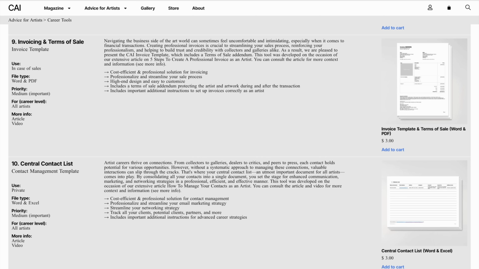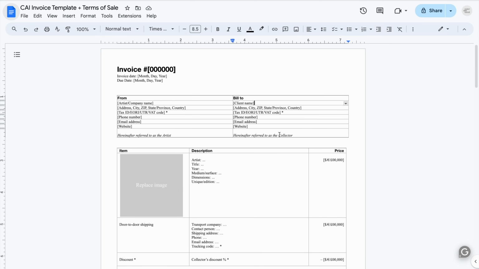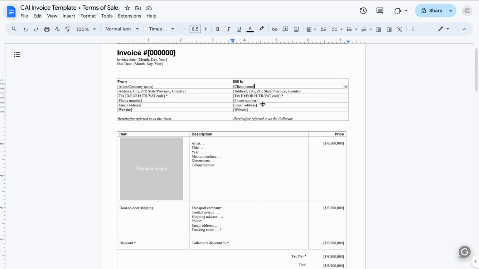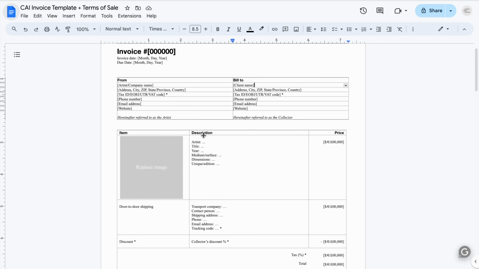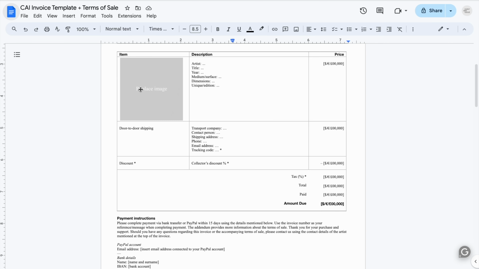So it looks like this. So it is also a professional design. You can simply enter the information of you and your client. It isn't an automatic invoice system. However, I believe this is a little bit of overkill, because in reality, especially when you're starting out, if you'll be writing 20 invoices a year, that will already be quite a lot if you're a new emerging artist. So simply having a good template is more than enough.